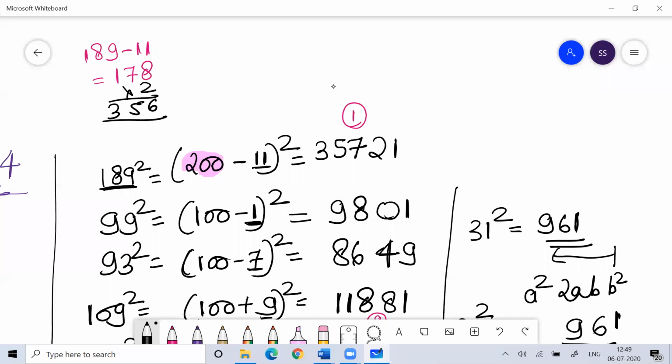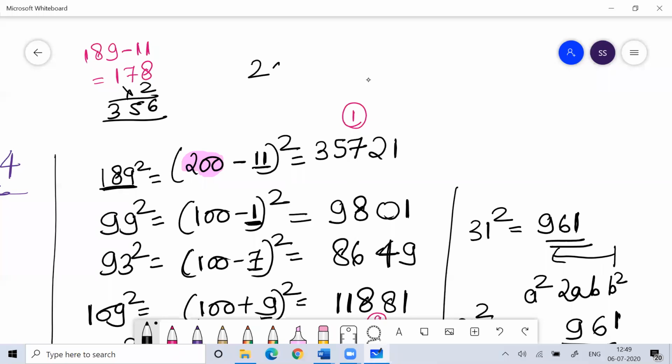Is this clear? Okay. Understood everyone? Okay. So Bindu wants 287 square.